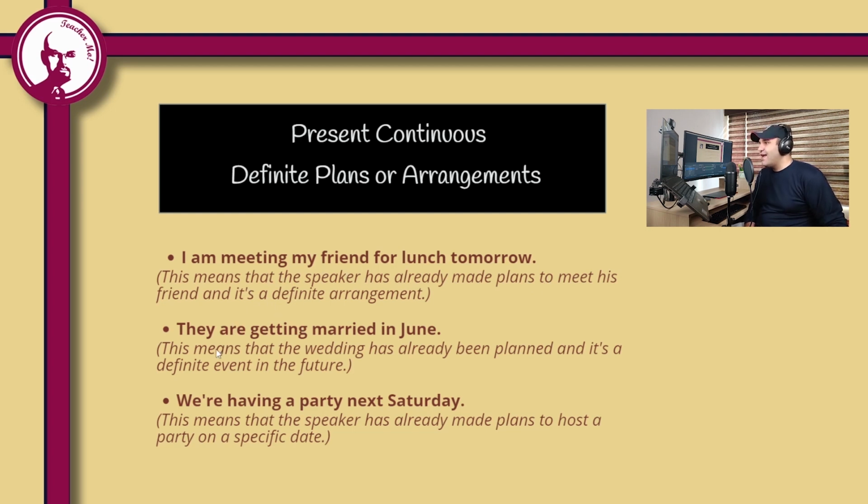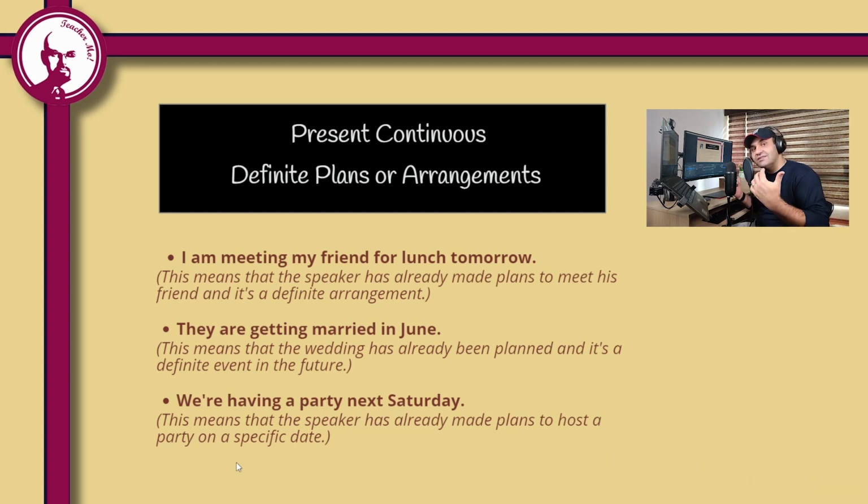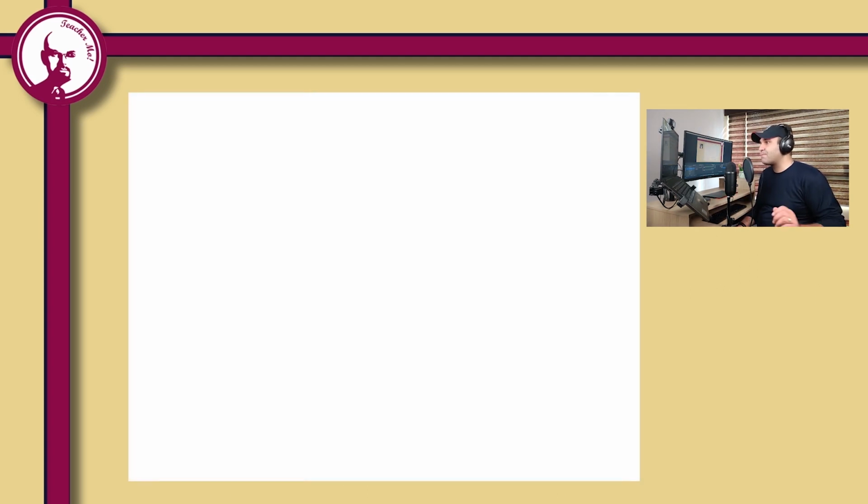Another example. They are getting married in June. This means that the wedding has already been planned and it's a definite event in the future. The last example in this part, we are having a party next Saturday. This means that the speaker has already made plans to host a party on a specific date. So, one more time, when we have a definite plan or an arrangement, we use present continuous form, although we are talking about the future.